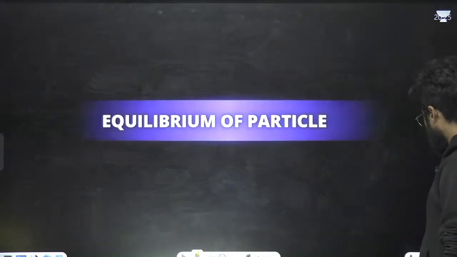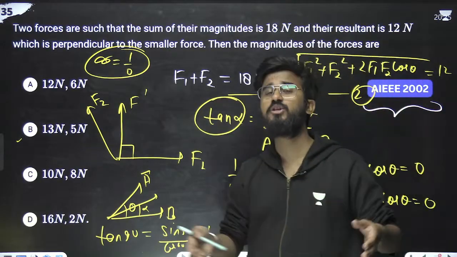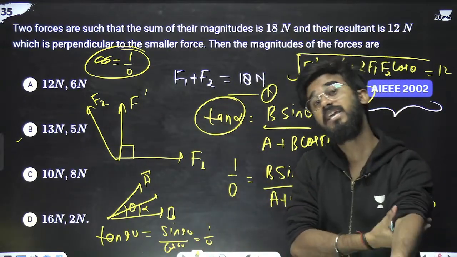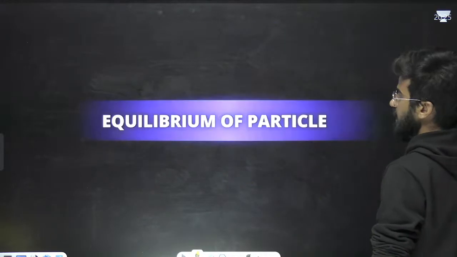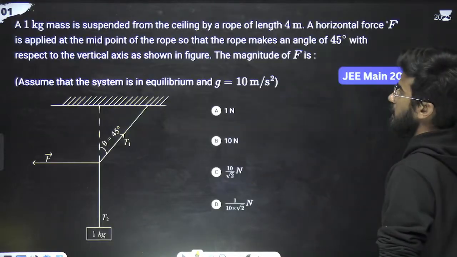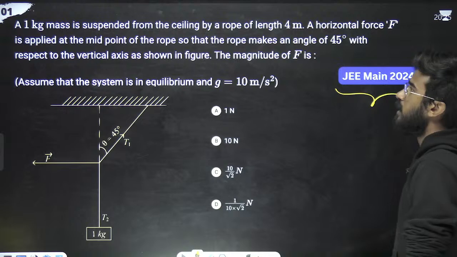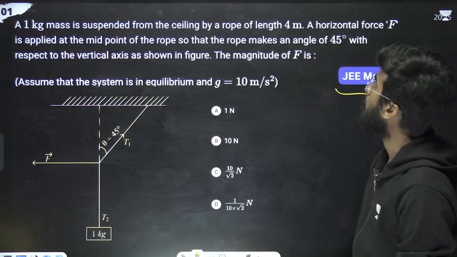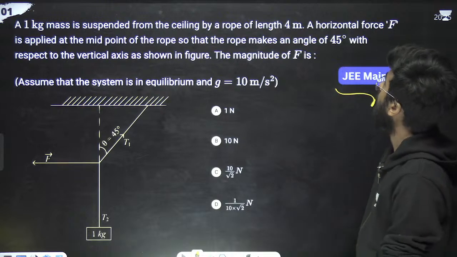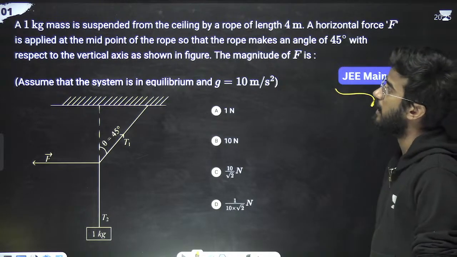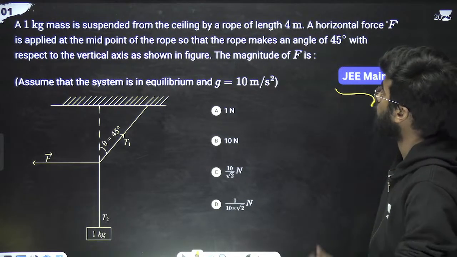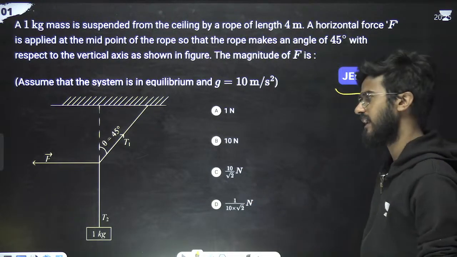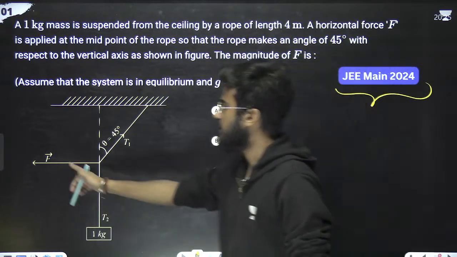Next question. Till here we have just calculated the basic Newton's laws of motion problems. Now we are switching towards the equilibrium problems. Equilibrium of a particle. The first question from equilibrium is from JEE Main 2024. A 1 kg mass is suspended from the ceiling by a rope of 4 meters. A horizontal force F is applied at the midpoint of this rope so that the rope makes an angle of 45 degrees with respect to the vertical axis. We have to calculate the magnitude of F.